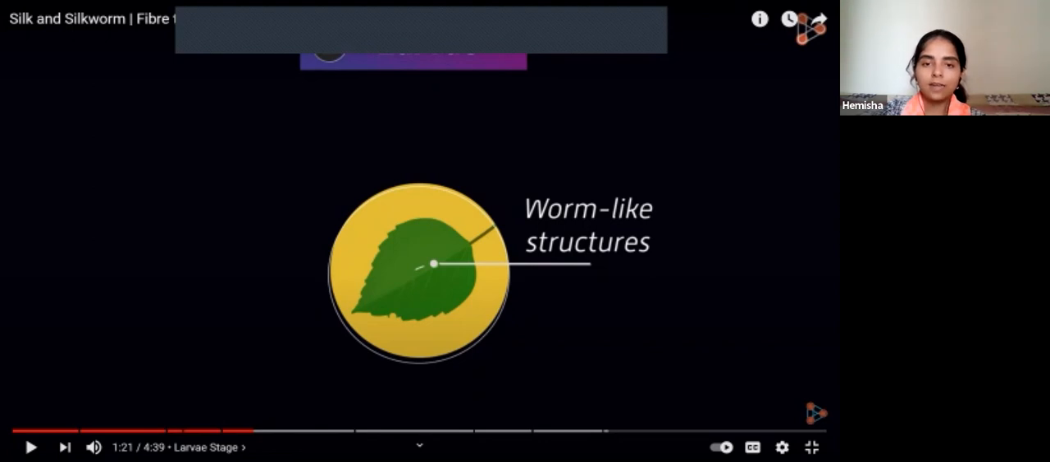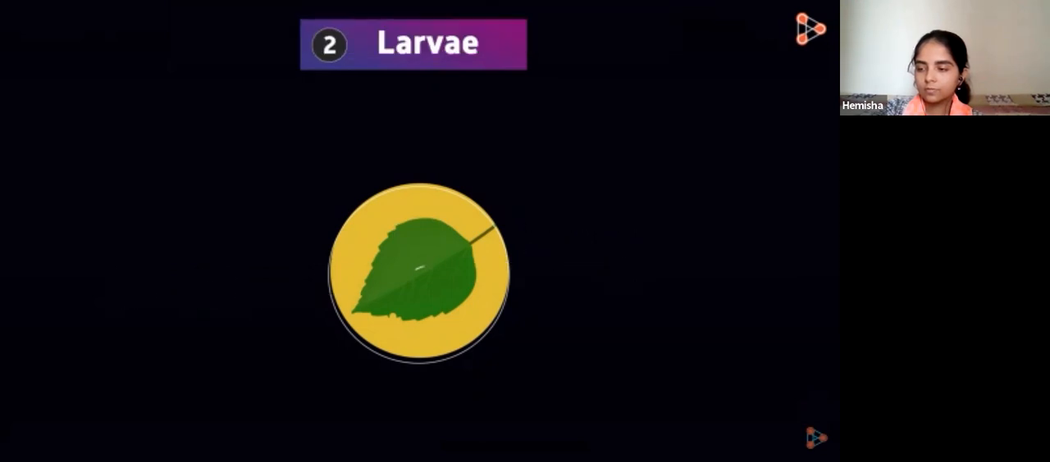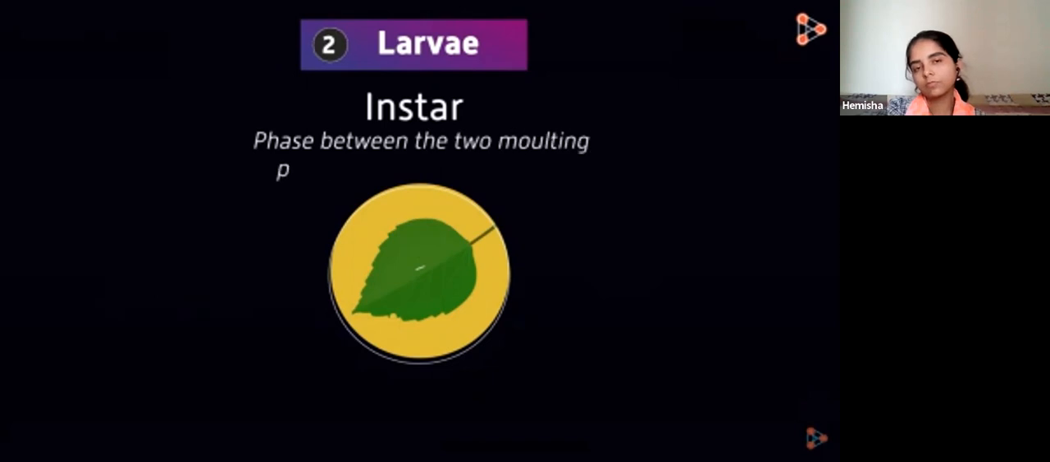Fine. So this larvae stage will be followed by the next. The larvae grow in size by feeding themselves on the mulberry leaves. So the growth in these is gradual. The growth stages of these larvae are also given a scientific name. The stages are called instar. In literal terms, instar means the phase between two molting processes of the insect larva.